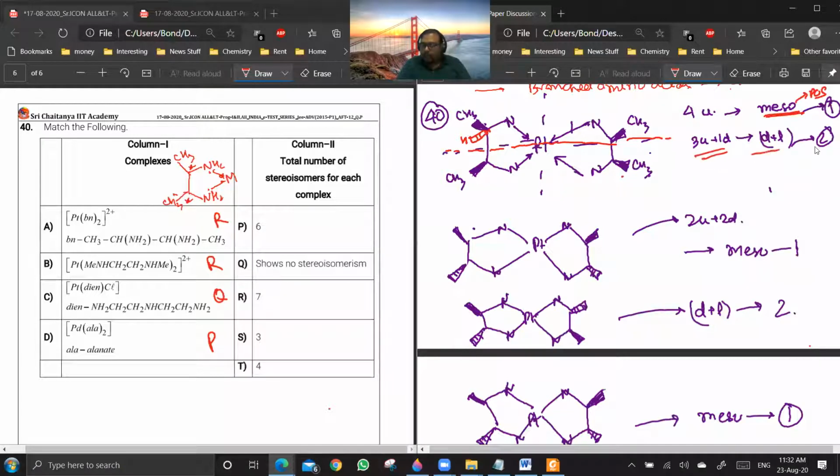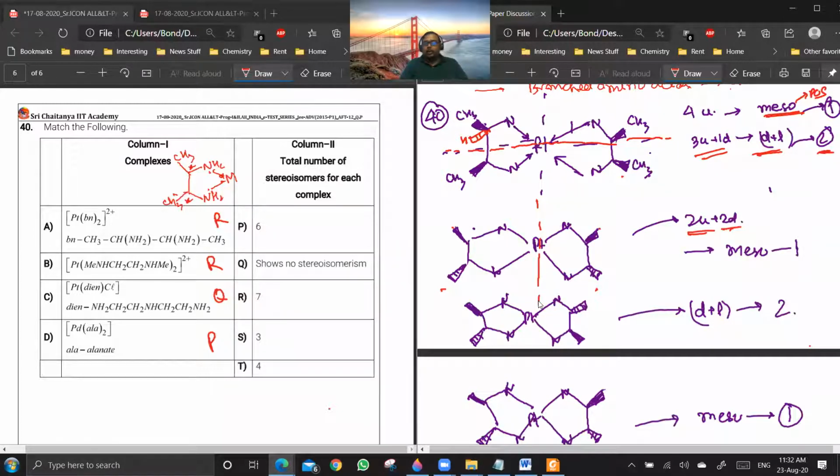3 up and 1 down will have D plus L. So it will have 2 stereoisomers. Now let us take again this case. You have 2 up and 2 down. Now in this you can have different arrangement. You can have 2 up like this. This is up and this is up, and this is down and this is down. In this case, this is the plane of symmetry.